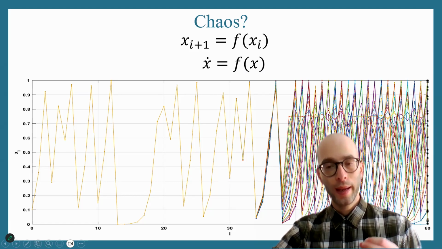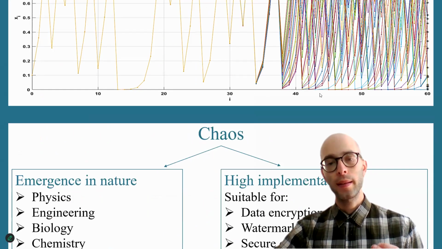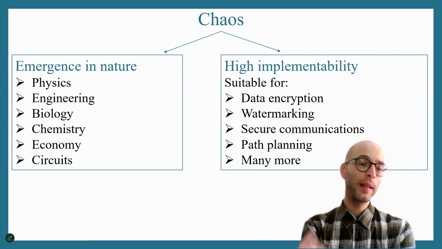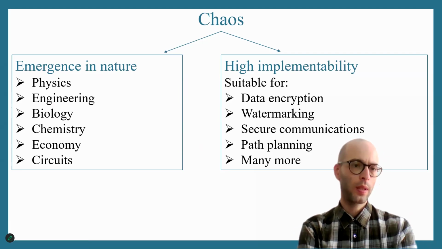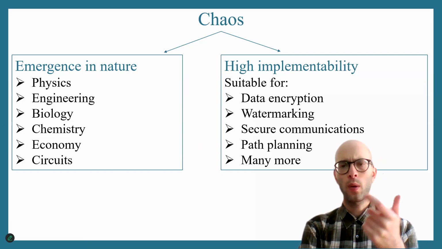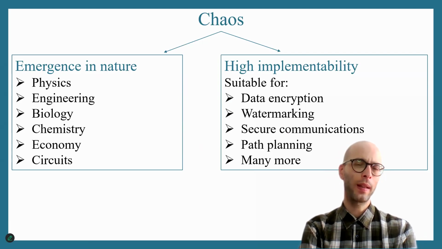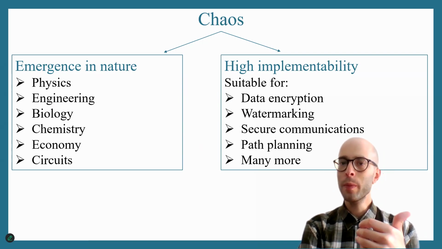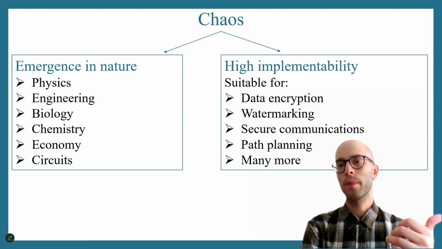Chaotic systems have this very specific characteristic in their behavior. And chaotic systems are actually all around us. I would dare say you will not find a linear system in nature. Most of the systems that appear in nature, in physics, in engineering, in biology, in chemistry, economics, whatever, all of them have a chaotic nature in them. I doubt you will find a linear system in real life. Okay. So a very big part of chaos and chaos theory is to model phenomena in nature.